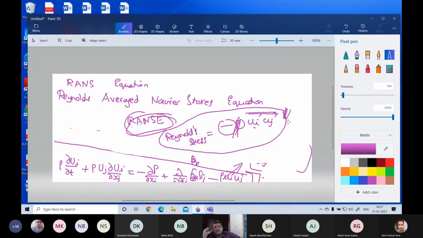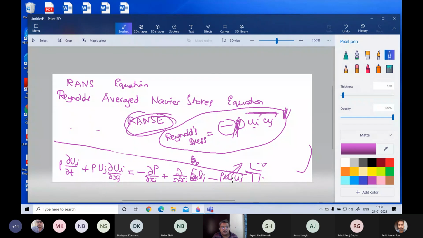So we find out different ways of modeling this. This is known as turbulence modeling. You will see the word used very frequently. Turbulence modeling is a way used to calculate Reynolds stress by different methods. By different methods, people have calculated Reynolds stresses. That is known as turbulence modeling. And Reynolds stresses are important because they come in the RANS equation.